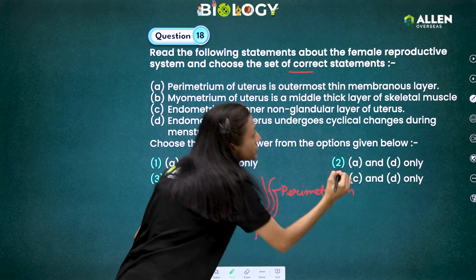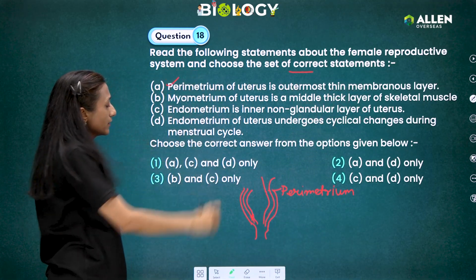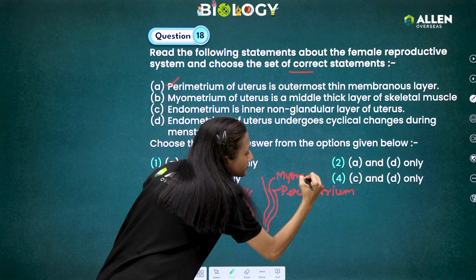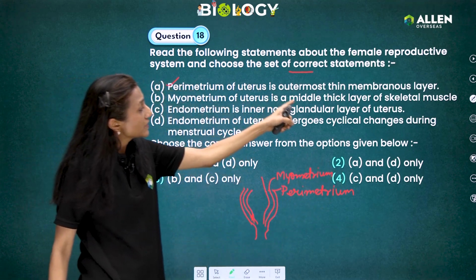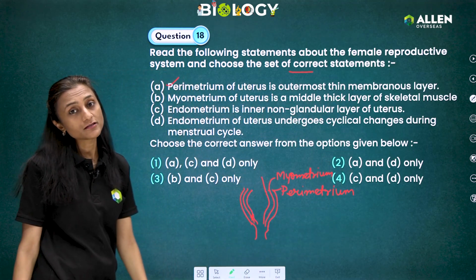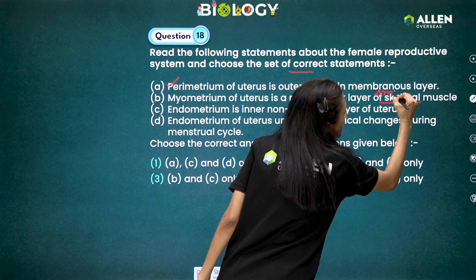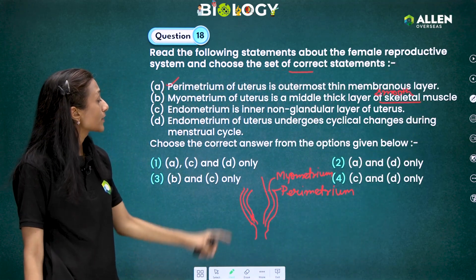It is the outermost layer, a thin membranous layer. Yes, that's a correct statement. Next is the myometrium, the middle one. We read: myometrium is a middle thick layer of skeletal muscles. That's wrong. It is a middle thick layer of smooth muscles and not skeletal muscles. So this is an incorrect statement.